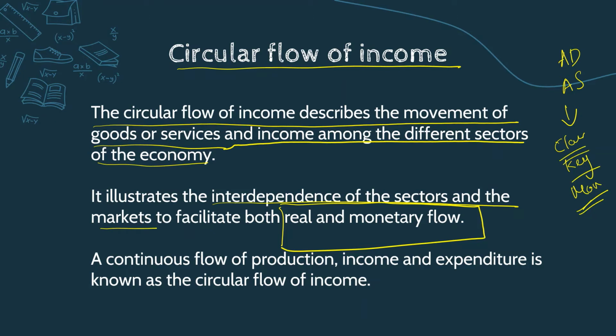If we understand the circular flow of income, it will be easy to understand national income. So circular flow of income is a continuous flow of production and income and expenditure in the economy.